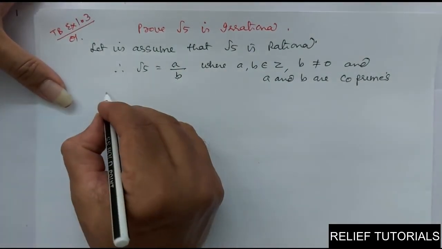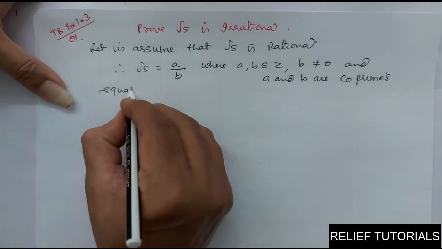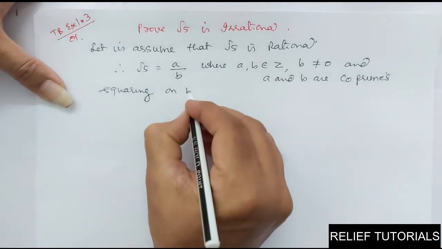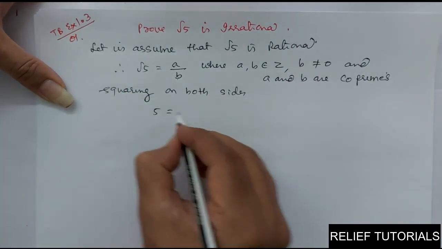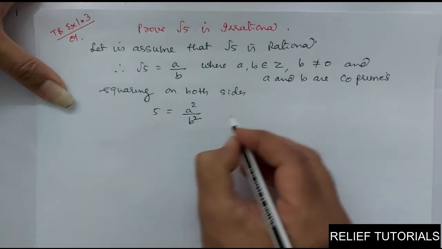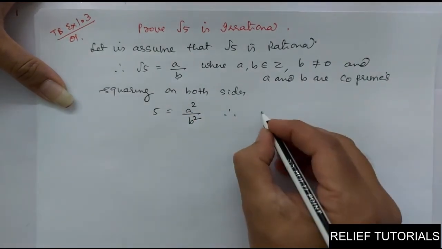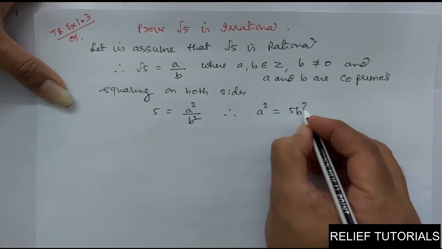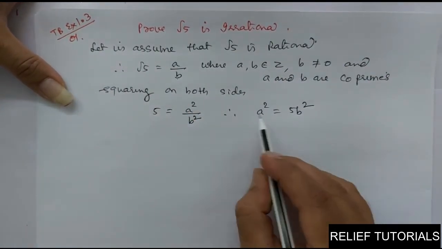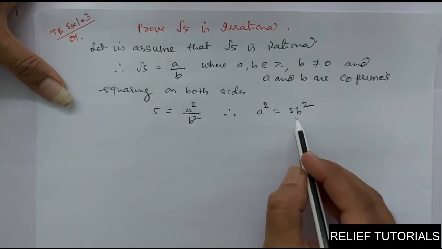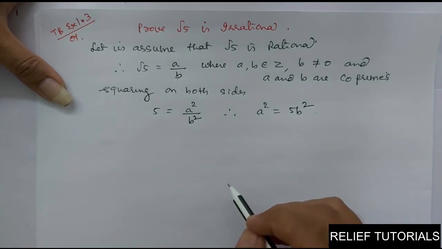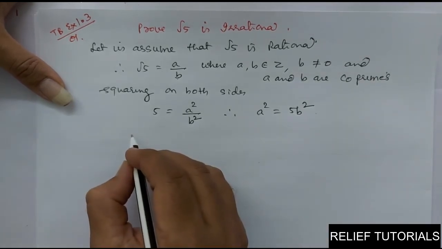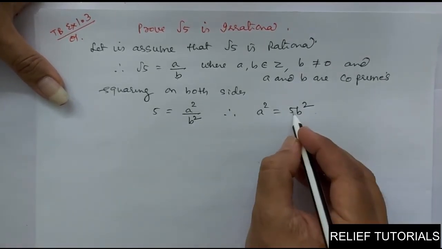So now, squaring on both sides. Root 5 square is 5, equal to a square upon b square. So therefore, what will we get? a square is equal to 5b square. So a square is equal to 5 into b square. So 5 is one of the factors of a square. So we can say 5 divides a square.